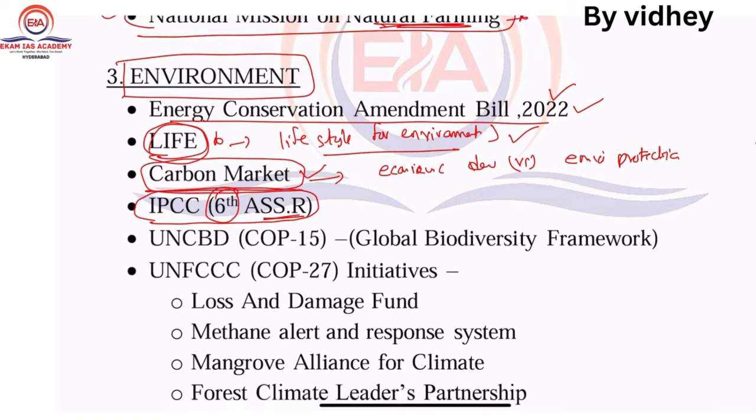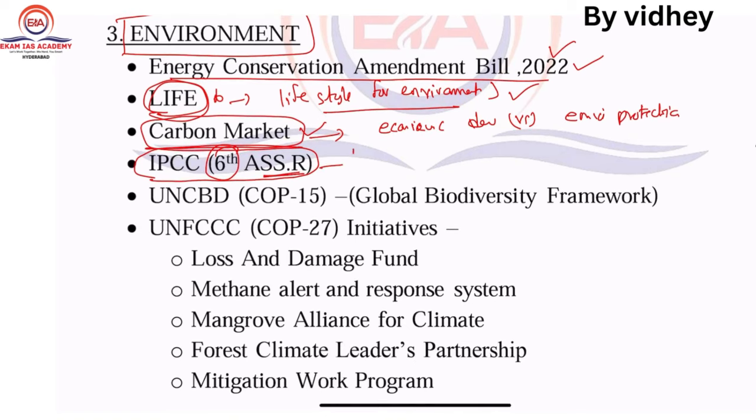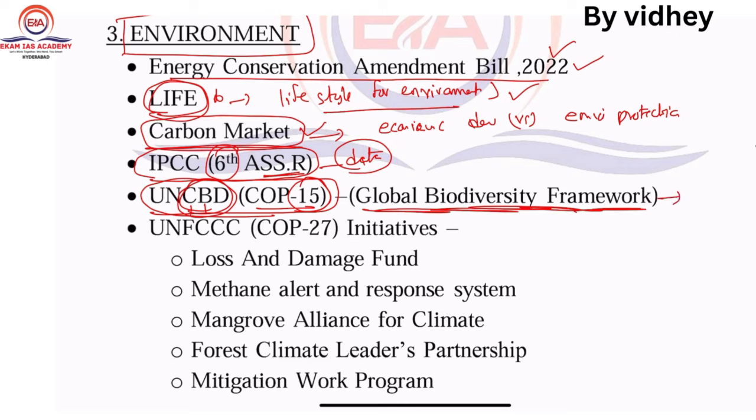So they may not ask directly but this data is very important. You can substantiate with some of it. Got it? Next one, UNCBD. So you know UNCBD means what? Convention on Biodiversity. So what is it? COP 15. So here the Global Biodiversity Framework was going to be initiated. So it replaces the earlier Aichi targets.